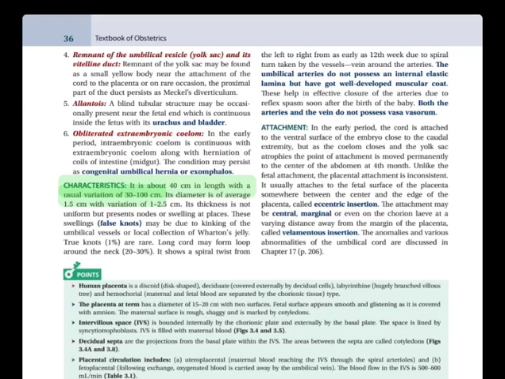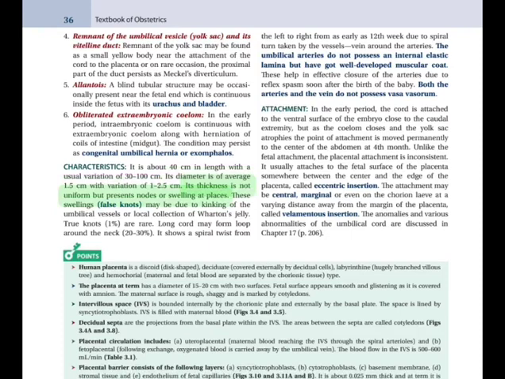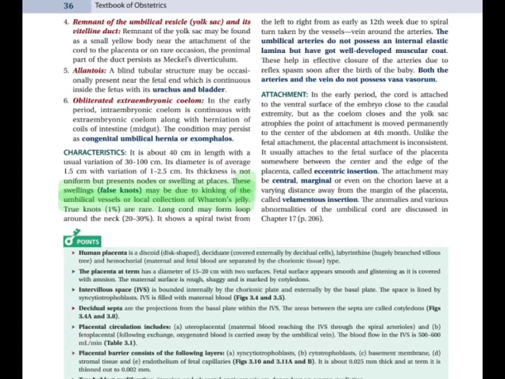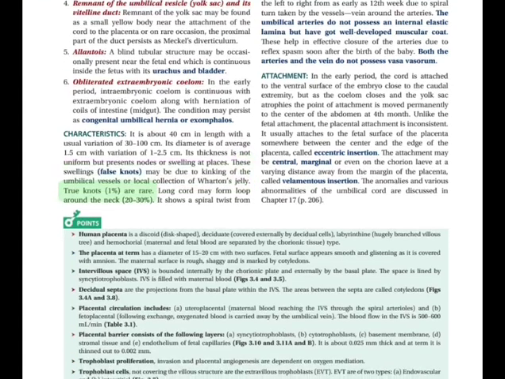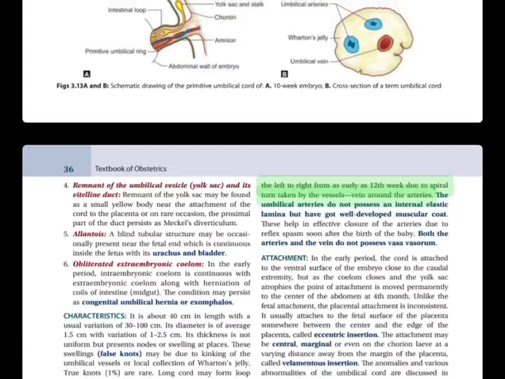Characteristics. It is about 40 centimeters in length with a usual variation of 30 to 100 cm. Its diameter is on average 1.5 centimeters with variation of 1 to 2.5 centimeters. Its thickness is not uniform but presents nodes or swellings at places. Such swellings, false knots, may be due to kinking of the umbilical vessels or local collection of Wharton's jelly. True knots, 1%, are rare. Long cord may form a loop around the neck, 20 to 30%. It shows a spiral twist from left to right from as early as 12th week due to spiral turn taken by the vessels, vein around the arteries.